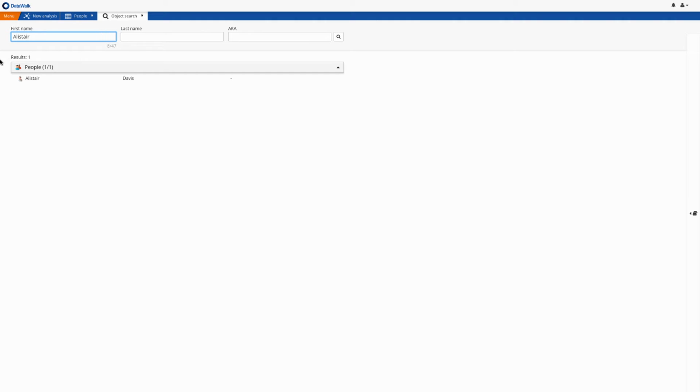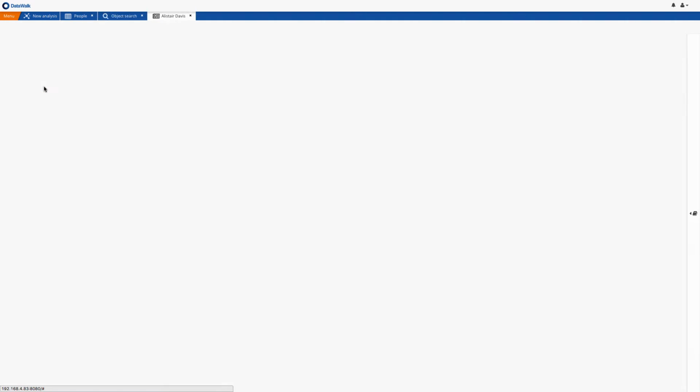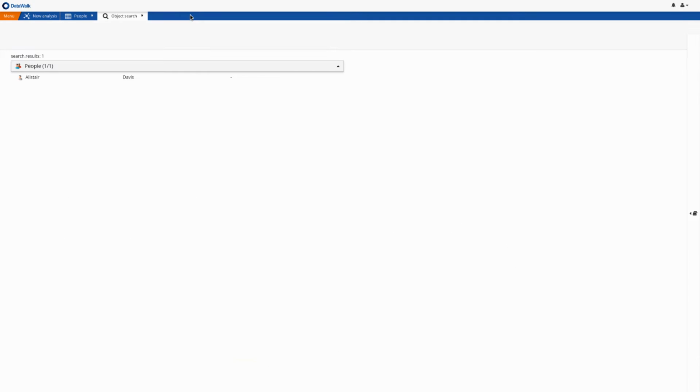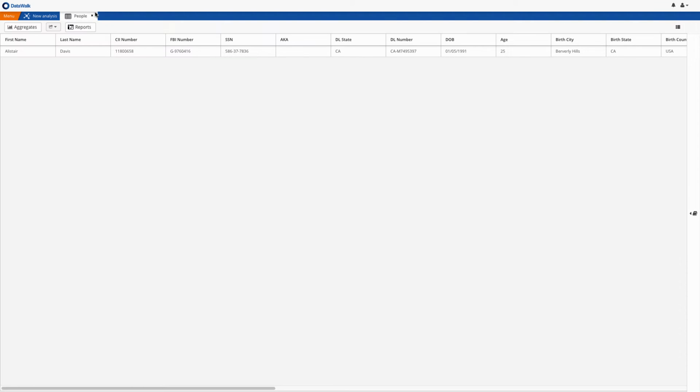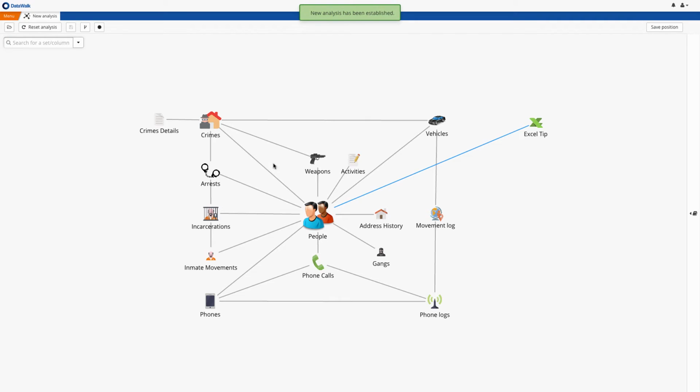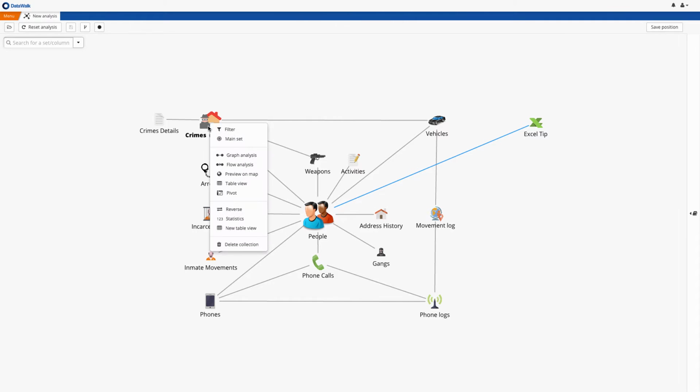DataWalk provides the ability to view a dossier of all key information about a person, assembled from data available in the agency's internal systems. We see that Alistair Davis was previously arrested for driving while intoxicated. He does not necessarily seem to be a candidate for a bank robbery, so for now we conclude that there are no strong suspects among the employees at the 4 bank branches. We will now take a different tack on our investigation.